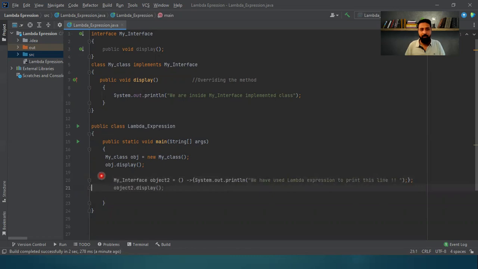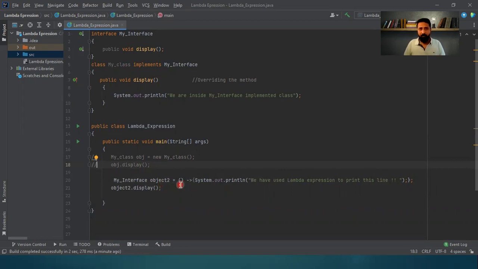So what we will do is the Lambda expression will actually come to help us over here. So what I'm doing is I'm referencing the interface with the object, the equals to sign and the parenthesis. What it means is the equal to operator defines that this is the function base, and the right hand side is the expression that needs to be evaluated. When I was talking about returning the value, that means the right hand side will be evaluated, and whatever value it has will be assigned to the function base. That means to this object.